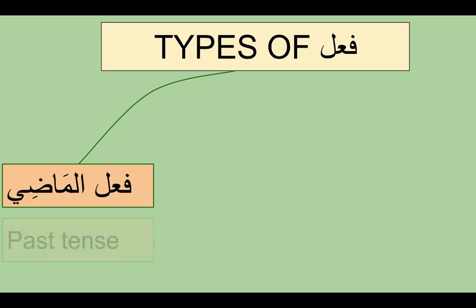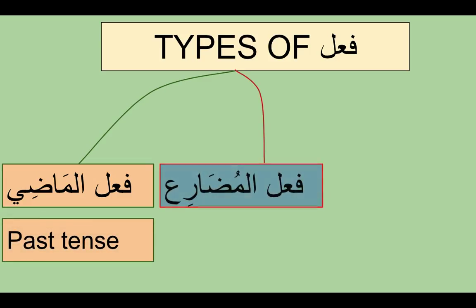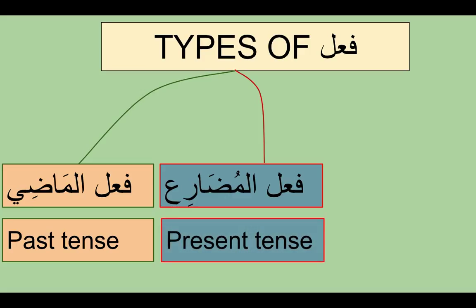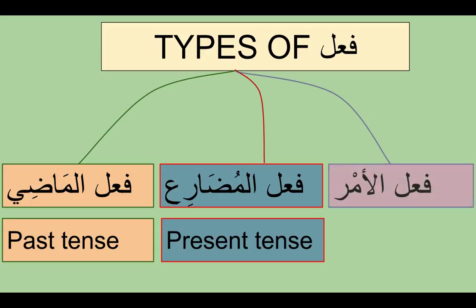It's called past tense. And the second type is called fi'al mudari'. Mudari' means it's the present tense where the action is still being carried out. He's writing or he's listening. So that's called imperfect tense or present tense. And the third is called fi'al amr.